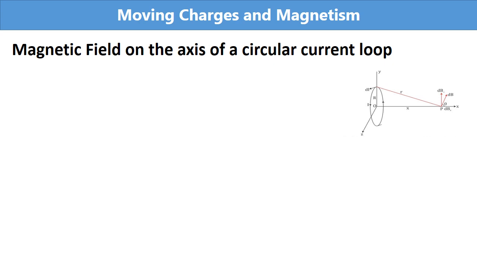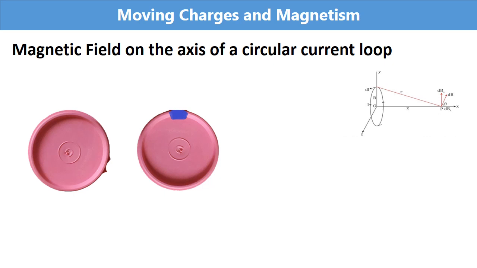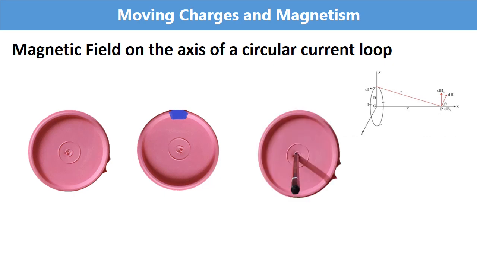How is it 90 degree? How dl is perpendicular to r? That point we will discuss in detail. For that, you imagine this as the circular loop. Through the circumference of the loop, we have the current flow. This is the small element dl on the loop, and this is the axis of the loop.